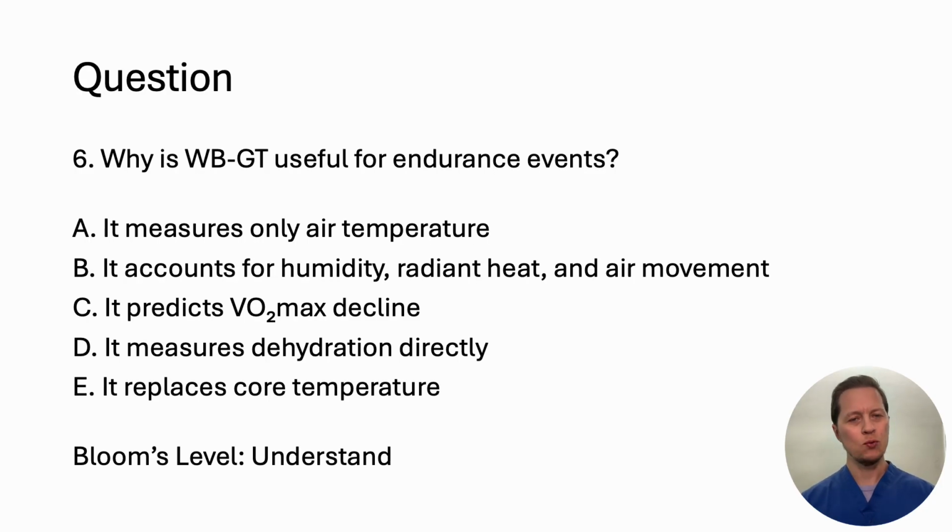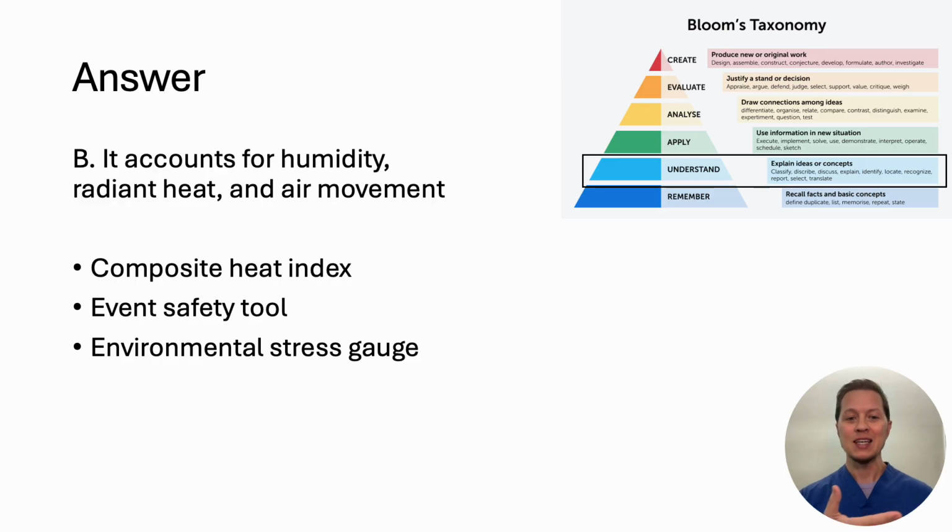Question 6, why is the wet bulb globe temperature very useful for endurance events? Is it that it measures only air temperature? Does it account for humidity, radiant heat, and air movement? Predicts VO2 max decline? Measures dehydration directly? Or replaces core temperature? I tried to set you up for this one, pretty straightforward. Yes, that's the whole point of wet bulb globe temperature. It integrates multiple environmental variables to better estimate heat stress risk during prolonged activity. It's a really neat little gadget.